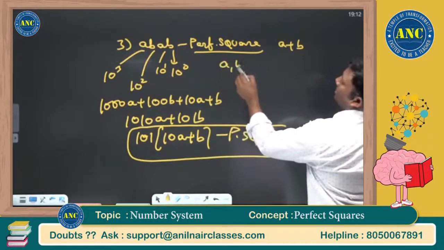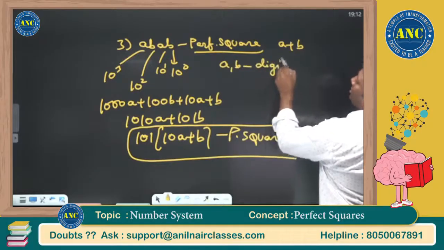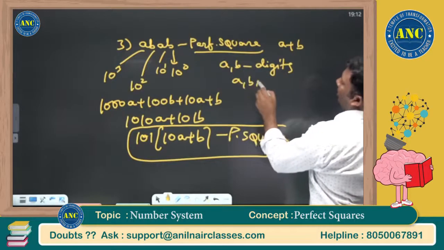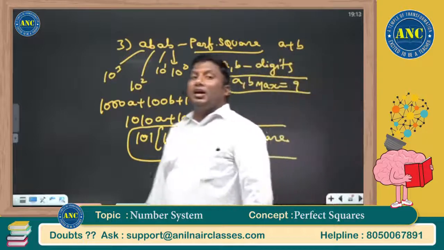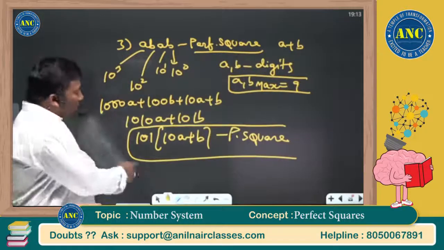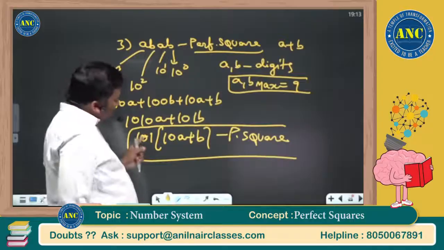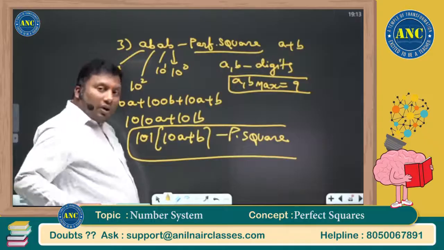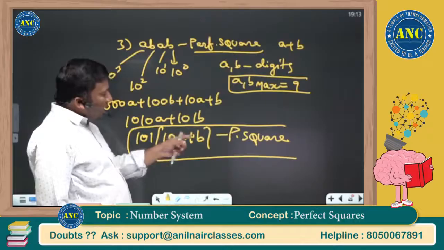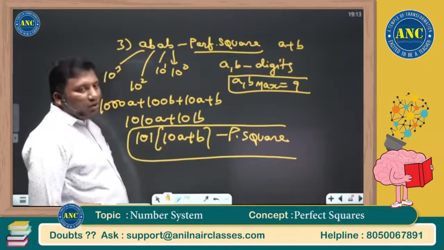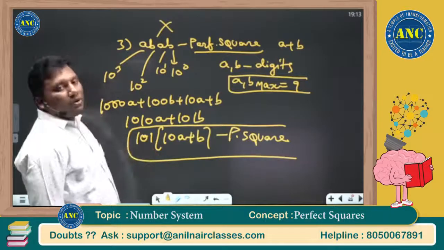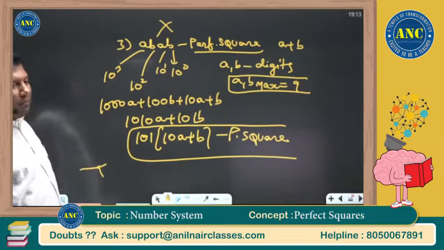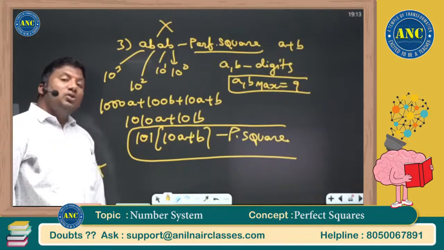A and B are digits. The maximum value of a digit is 9. If this number is a perfect square, 101 is a prime number, so another 101 should come; only then will it become a perfect square. A is 9 and B is 9, but the maximum value of a 2-digit number is 99. So the answer is no number possible. This can also be done by using the divisibility rule of 101.